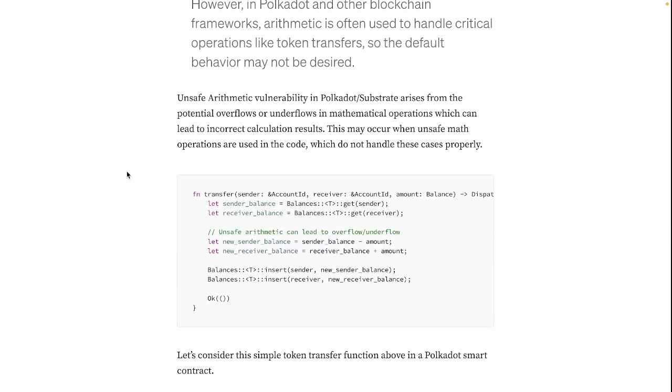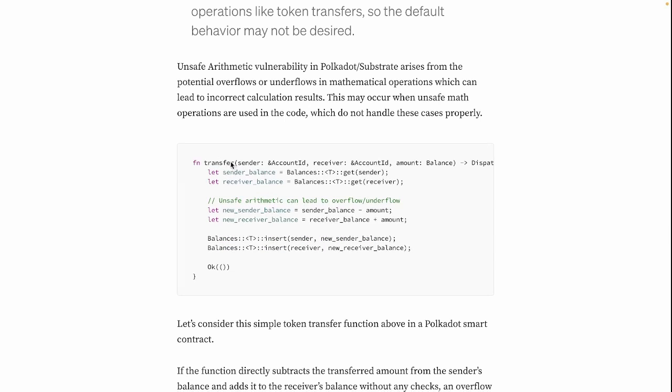So the unsafe arithmetic vulnerability in Polkadot and Substrate blockchains arises when there are potential overflows or underflows in mathematical operations, which can lead to incorrect calculation results. This might occur when unsafe math operations are used in the code, which do not handle these cases properly.